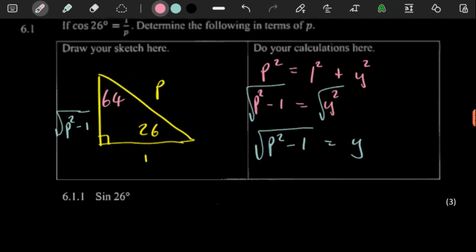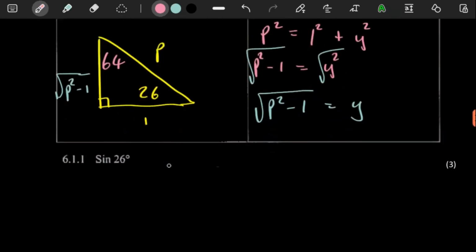Sine 26 is going to be opposite over hypotenuse. So here, opposite, which is the square root of p squared minus 1, over hypotenuse p. You may think to yourself, can you simplify further? Nope, you cannot. Even though this is just a difference of 2 squares, we cannot simplify further.